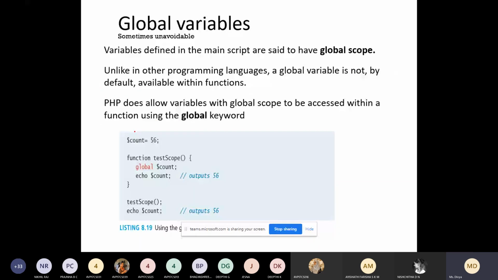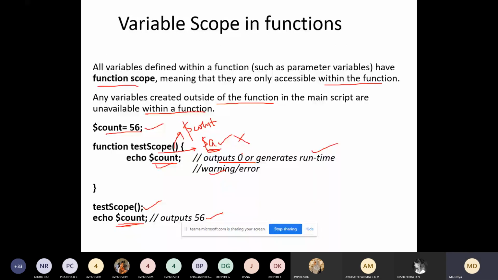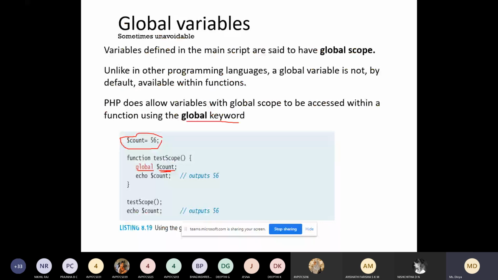Now suppose you want to access this, then you have to declare this variable count as global. So this is the keyword which should be used. Now you can see the difference. Here it will throw an error or zero, but here, since you declared it as global, if you try to access this variable, it will display 56. You can access it even outside as well as inside the function.